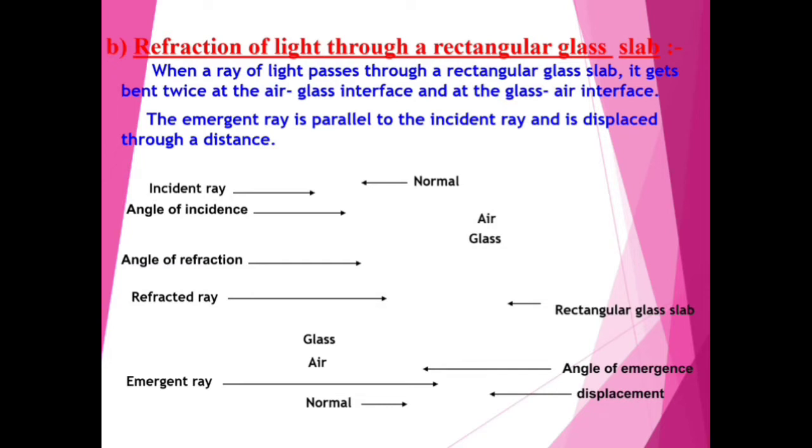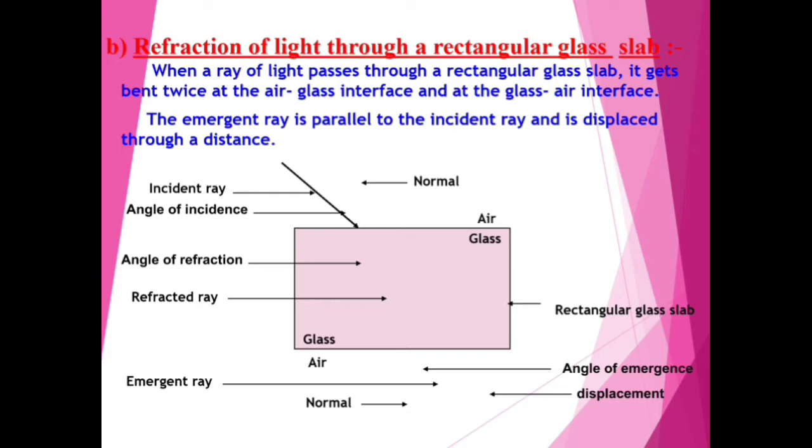When a ray of light passes through a rectangular glass slab, it gets bent twice, at the air glass interface and at the glass air interface. Suppose that it is a glass slab, and a light ray comes and strikes the glass slab.